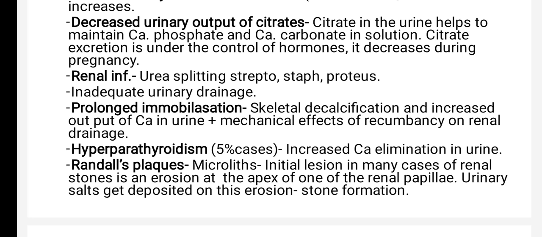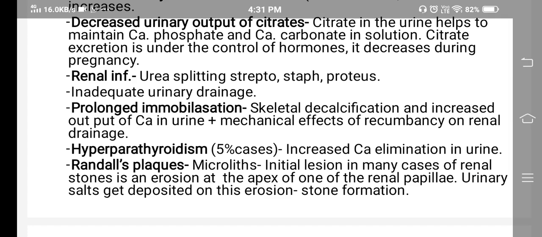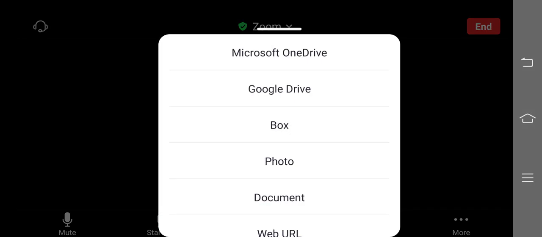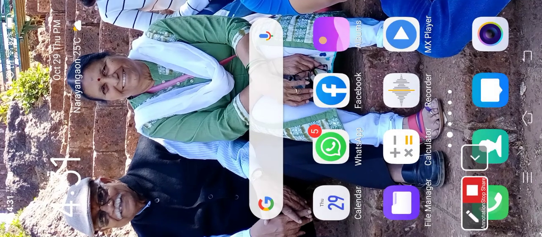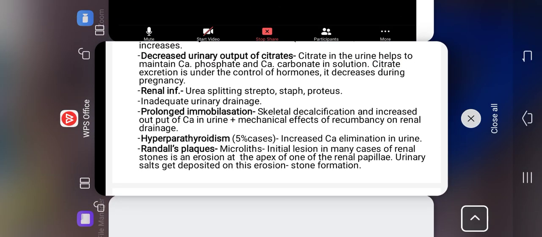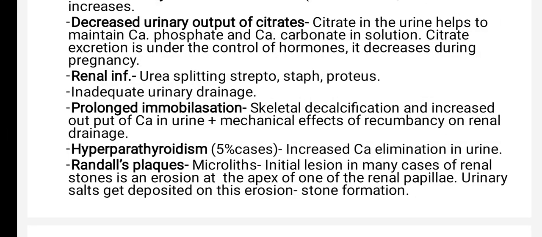Okay, is the screen visible? Hello? Is the screen visible? No. Is it visible now? Is it visible?